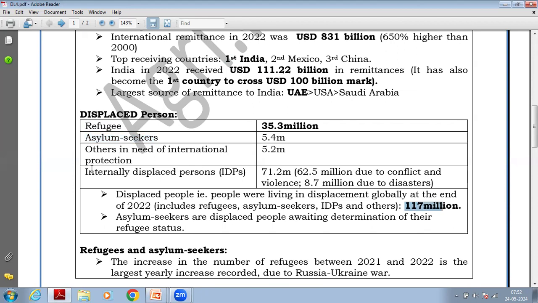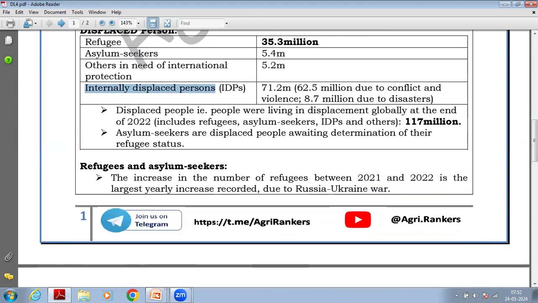Apart from this, there is a category known as internally displaced persons. These are persons who are displaced within their country, from one state to another state. Okay. So here there are more people displaced due to conflict in one region, who have migrated to another region, and fewer due to disasters. Okay, overall, out of 71.2 million, currently they are living in a displaced condition.